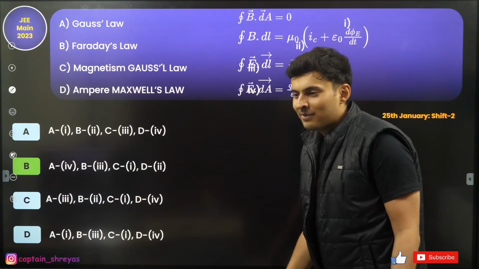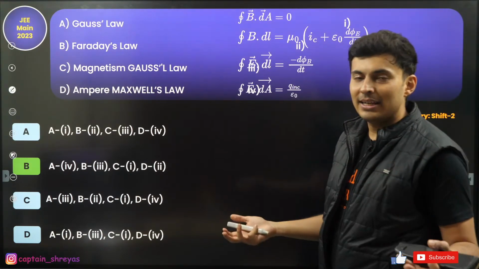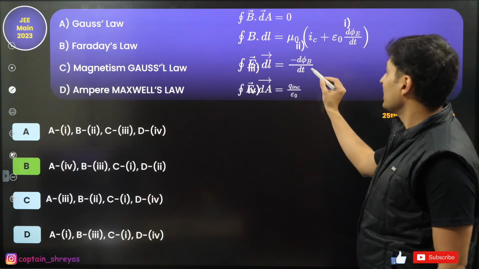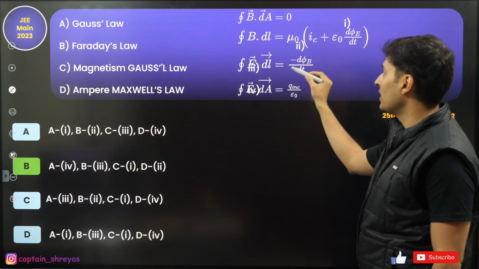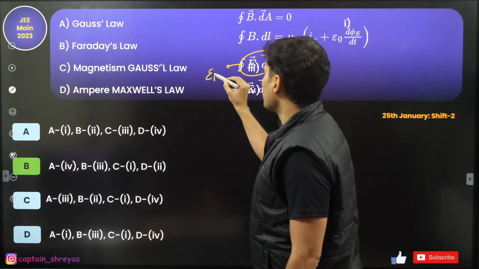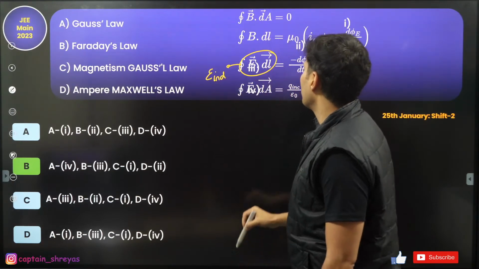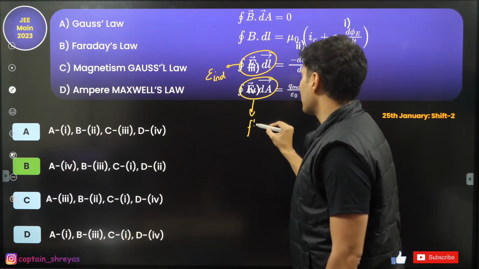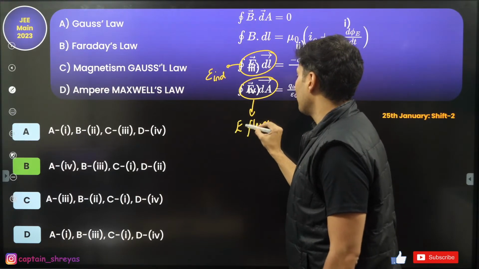Faraday's law. d phi by dt of magnetic field is nothing but the EMF. So I think that is this over here. Rate of change of magnetic field is E dot dl. This E dot dl is basically the induced EMF. And for this one, this is basically the electric flux.